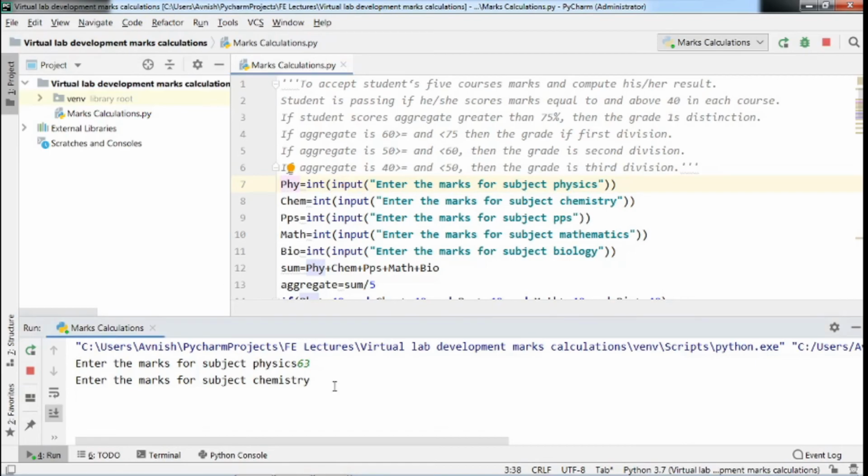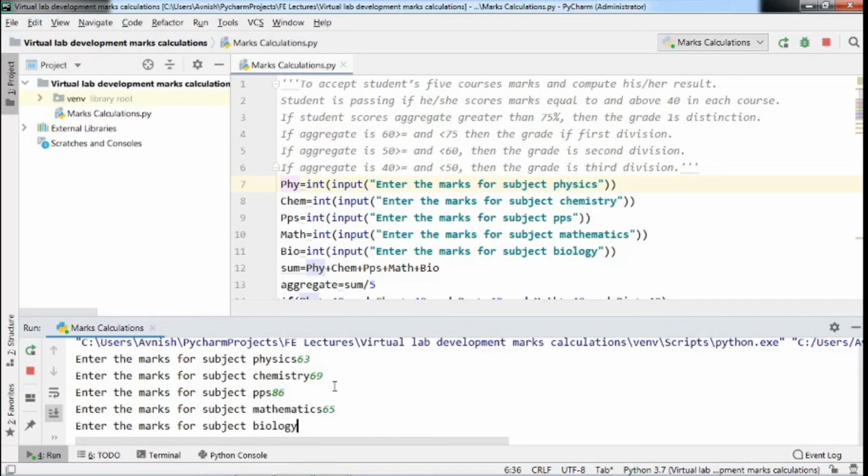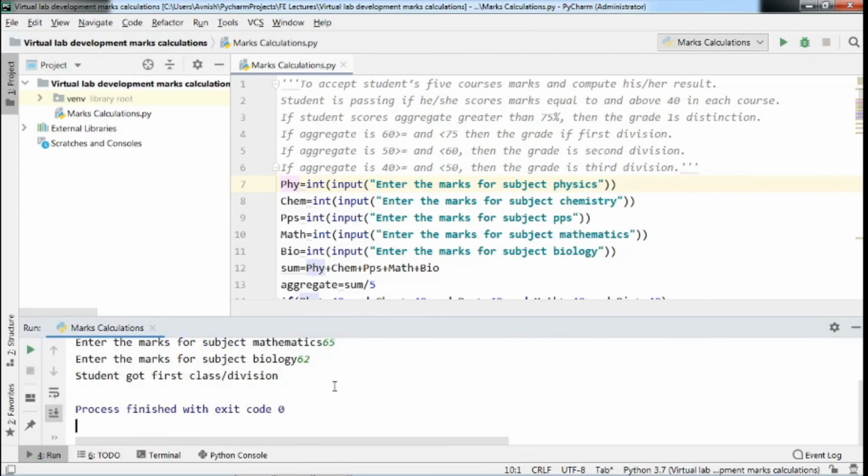Okay, I will provide our next input, that is 69. Suppose in PPS I got 86. In mathematics I achieved 65 marks. In biology 62. Now here the student got first class.